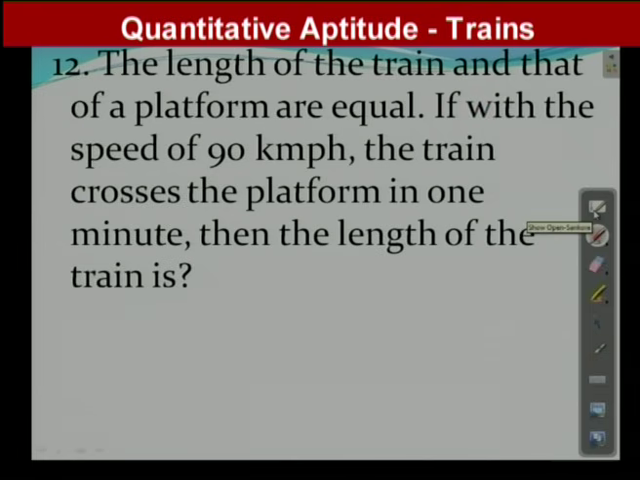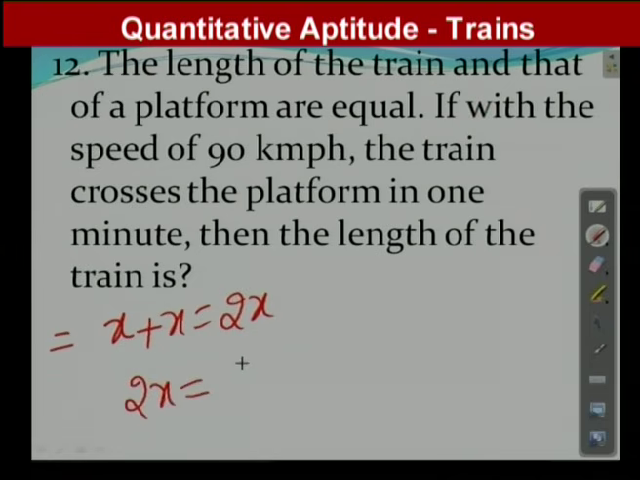We can solve it right here. Since train length and platform length are equal, if I assume train length is x, then platform length is also x. So the total length travelled by the train is 2x. Distance is equal to speed into time. The speed given is 90 km/h, so converting into meters per second. The time is 1 minute, so we have to convert it into seconds.